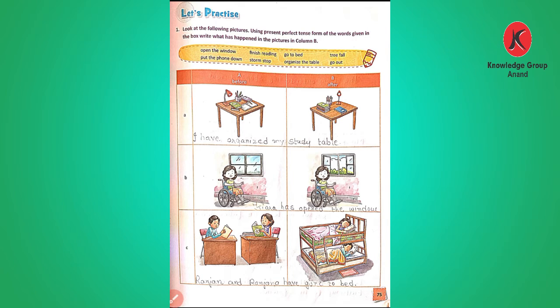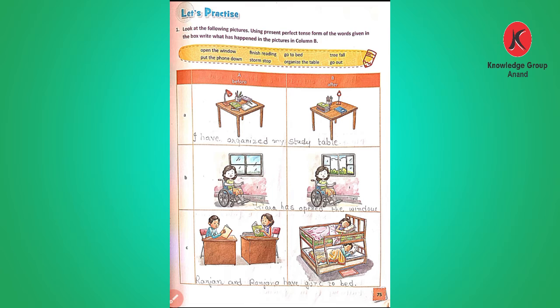Here the first sentence is there. See, the table is there. In the second column B it is written organize the table. So you have to write a sentence like this: I have organized my study table.